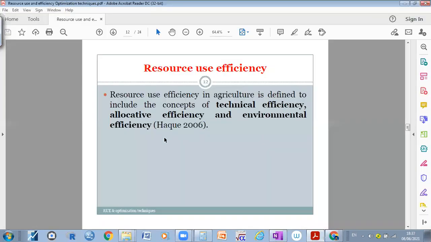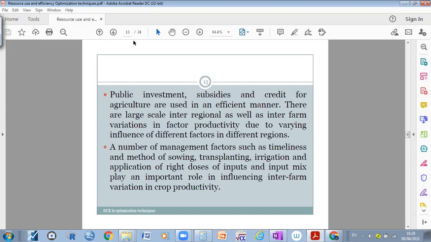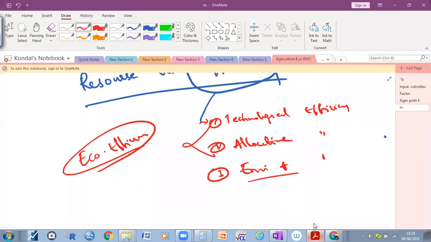See here, as per Huck, who wrote an article in 2006, there are three concepts we should learn. Then only we will come to know how we can get resource use efficiency. That is technological efficiency, allocative efficiency, and environmental efficiency. What is meant by technological efficiency?